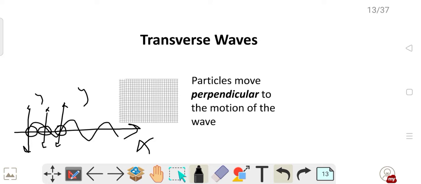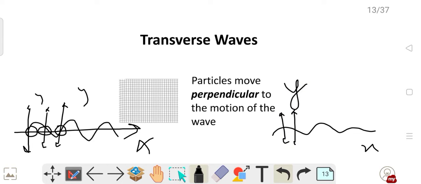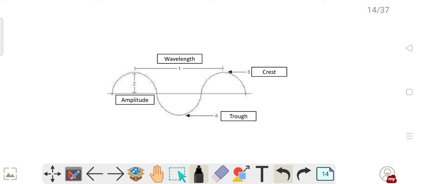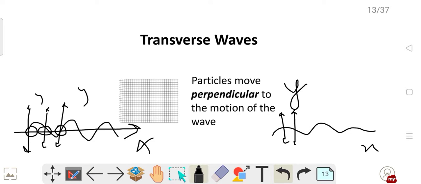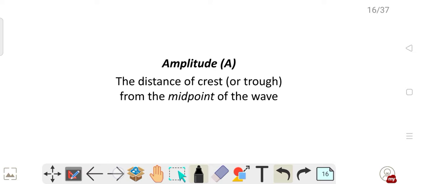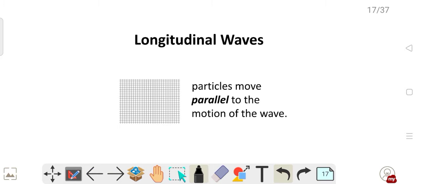Got my point? If the wave is moving in the positive x direction, the particles in the medium will be vibrating in the y direction. Okay, the perpendicular. You see, this is the example. Okay. Now, so transverse waves is clear. Then before we see this amplitude and all, let us see what are longitudinal waves. Longitudinal waves are those in which particles move parallel to the motion of the wave.